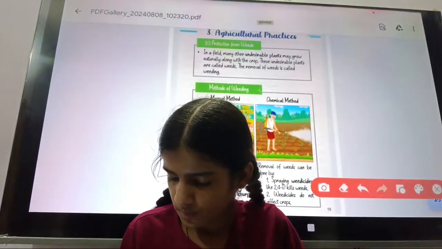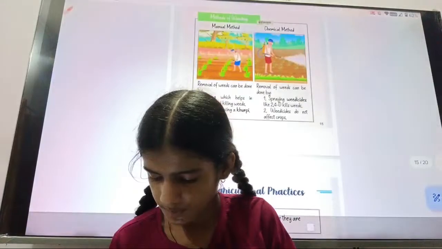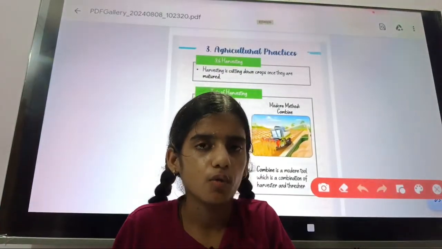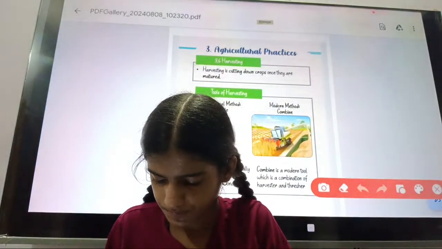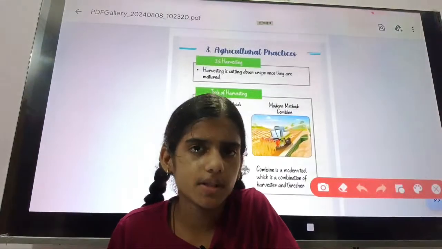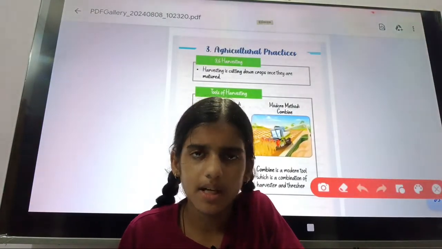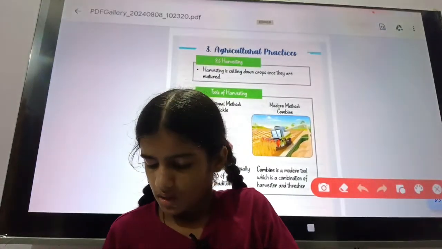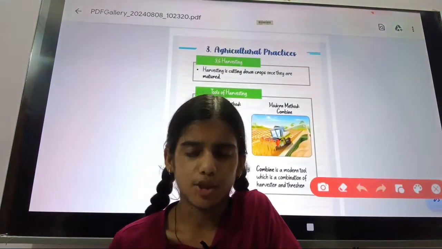So move to our next. These were the methods, and the next agriculture practice would be harvesting. What is harvesting? You will know, and we studied in class 6, that harvesting is the cutting down of the grains or of the crops when they are matured.